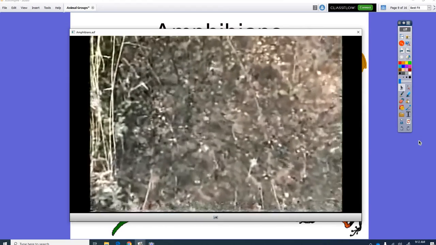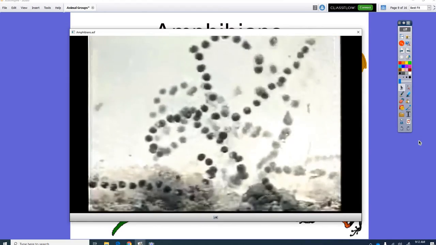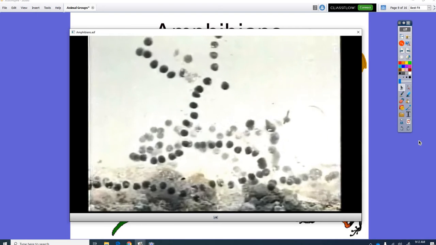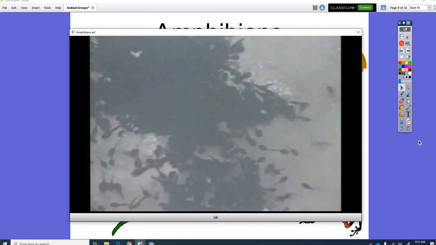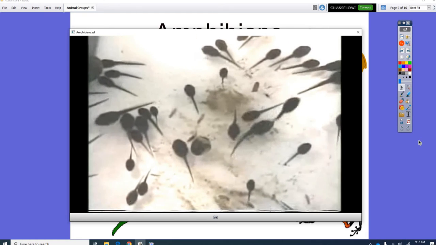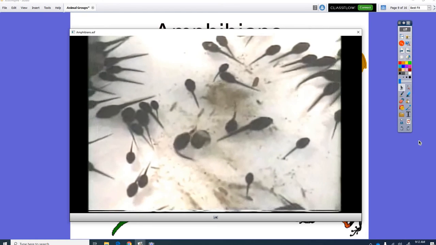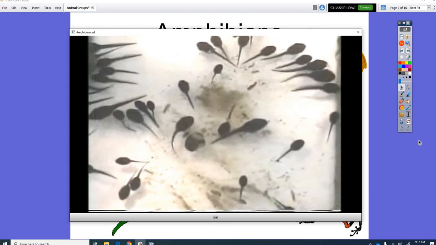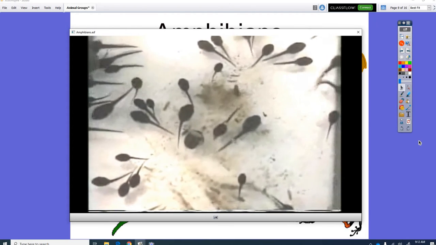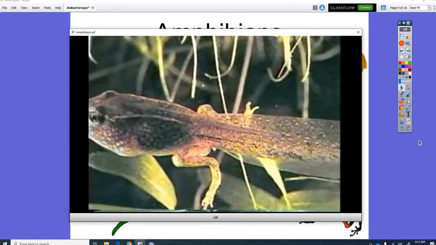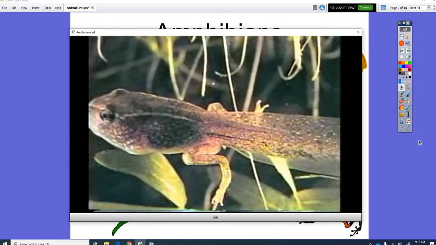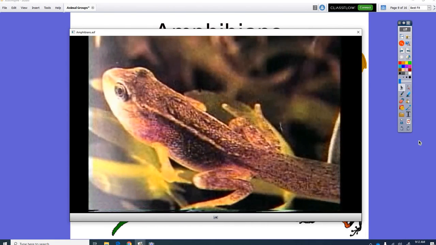Amphibian eggs hatch in the water. An adult frog lays its eggs in the water. When the eggs hatch, larvae swim out. Frog larvae are called tadpoles. At first, tadpoles don't have any legs. As tadpoles get bigger, they grow legs for walking on land and lungs for breathing air.